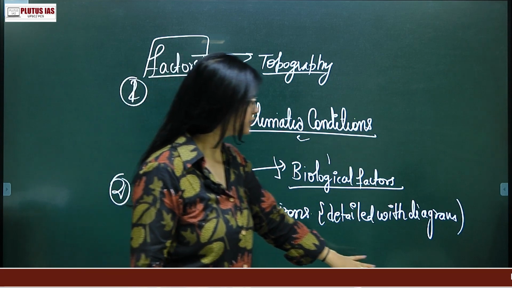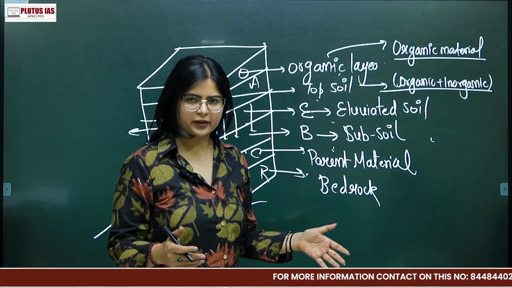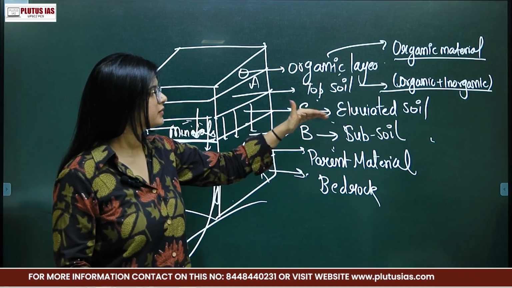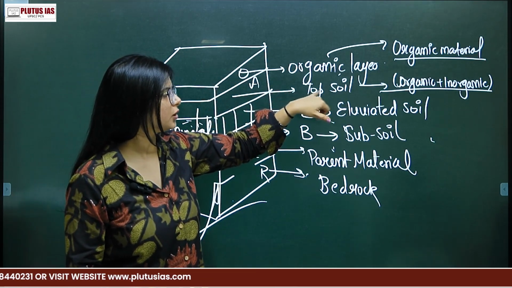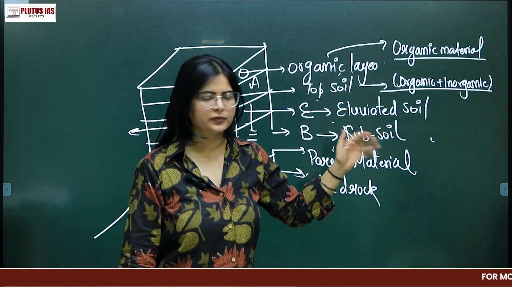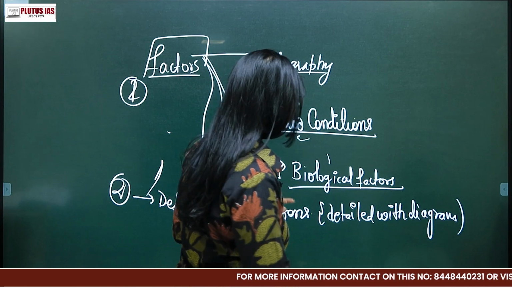For example, the bedrock looks like a big slab. The parent material is a weathered rock. Then the eluviated layer has a mineral eluviation process. Then topsoil has organic and inorganic material, but you have to define it in more detailed form. Then you can also describe the colors.